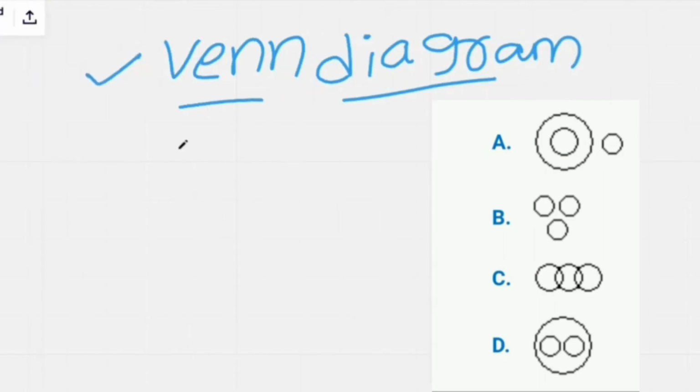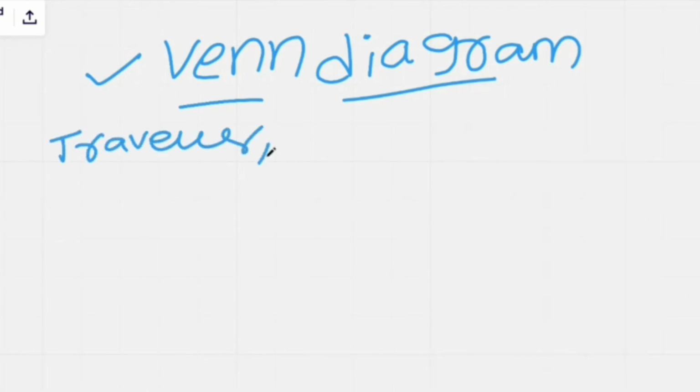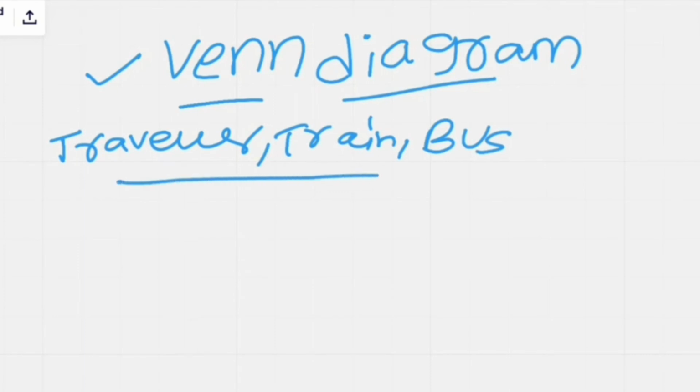Okay, let's see the first example. They gave a question like this in a previous year exam: traveler, train, and bus. These three options they gave exactly, and they ask you to pick the best among the options given below. You need to draw your own Venn diagram and try to pick your answer.